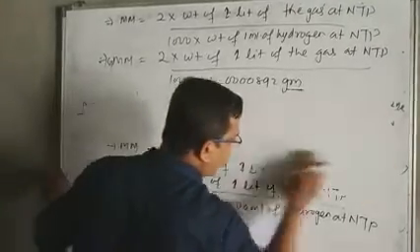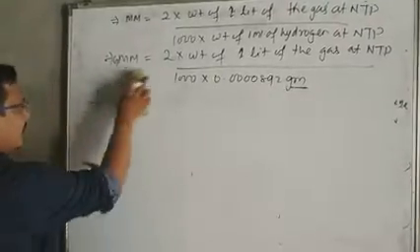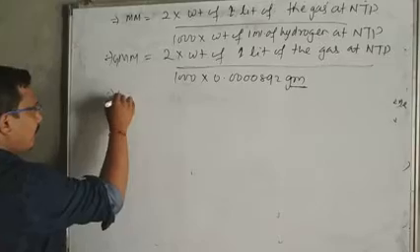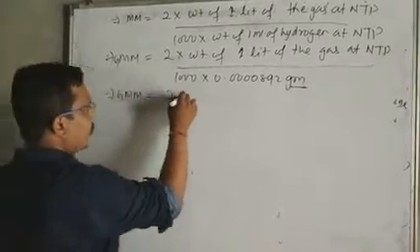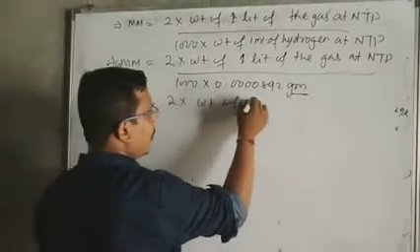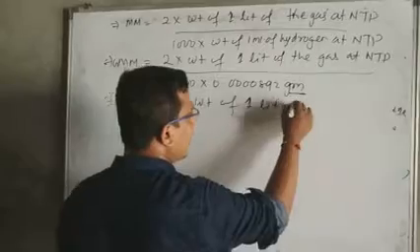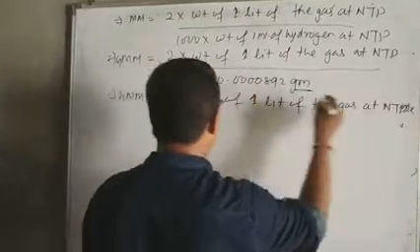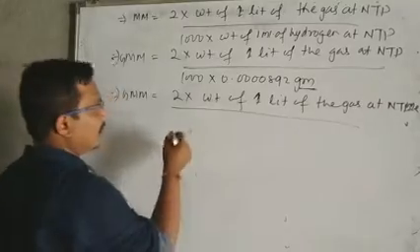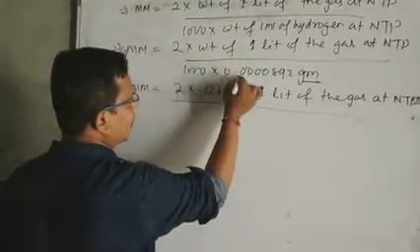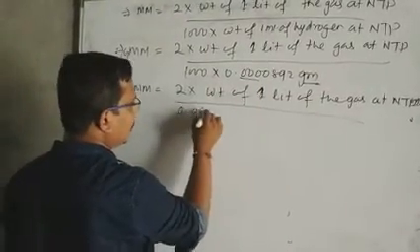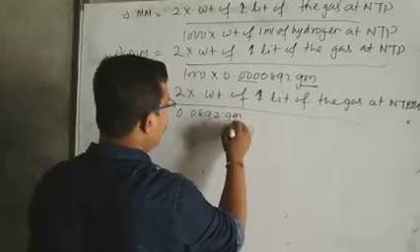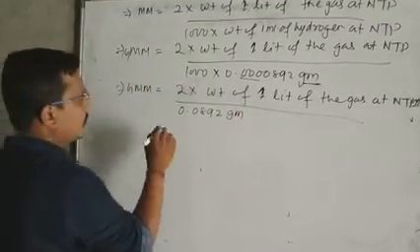Now if you simplify this, what will happen? Gram molecular mass equals 2 into the weight of 1 liter of the gas at NTP divided by 0.0892 gram.